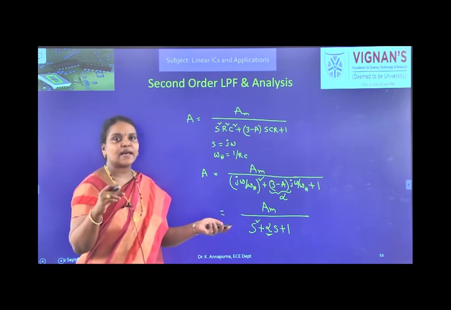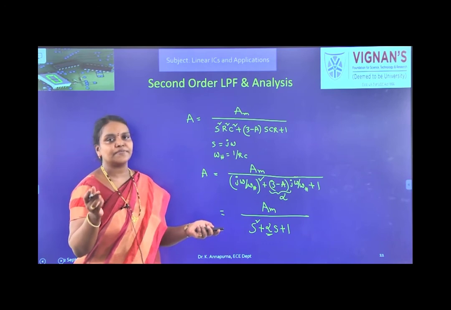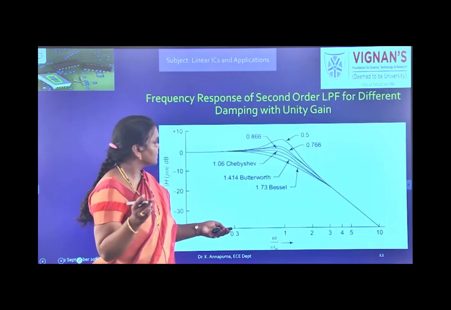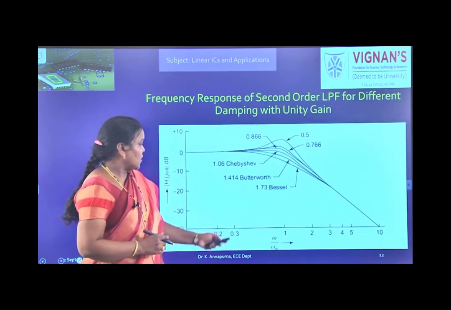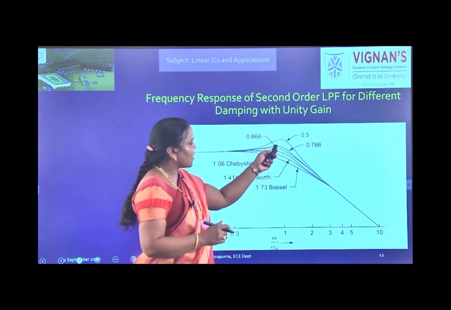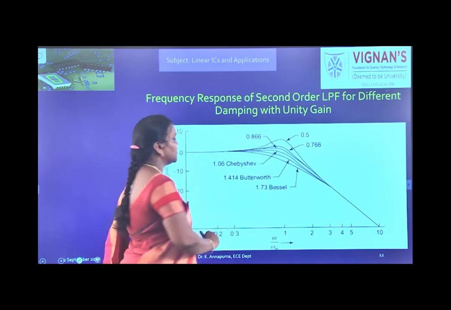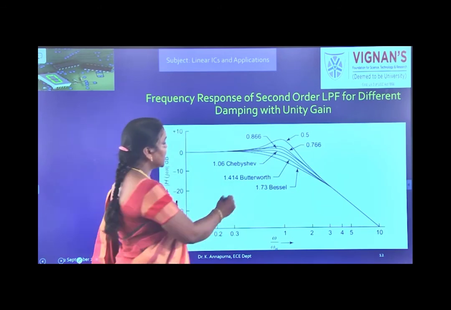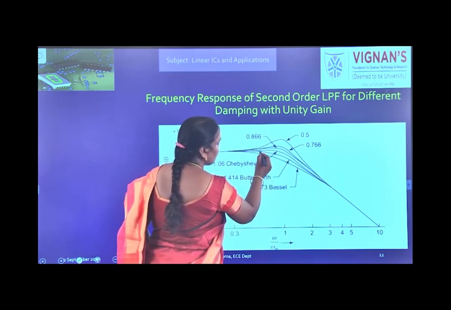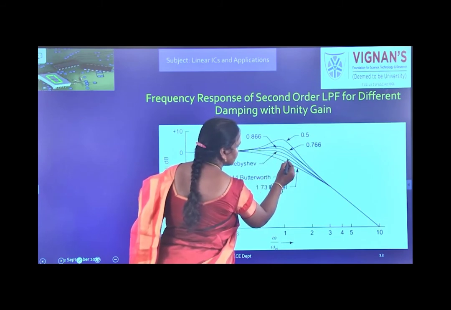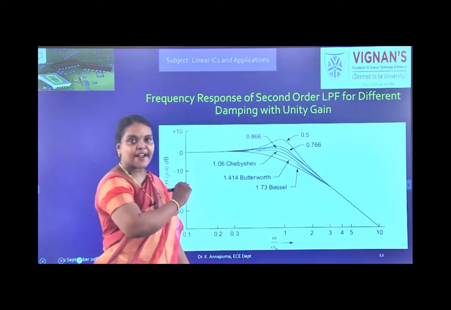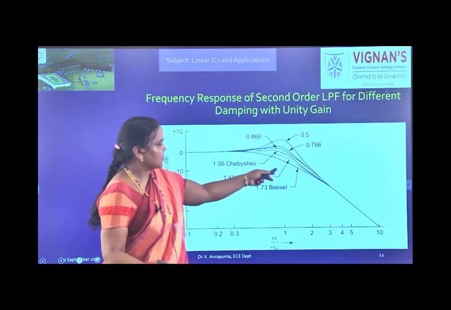Now for various values of alpha, you see how the frequency response will be. So here for various values of alpha, 1.414 is Butterworth. If you see this response, there are no overshoots, right? It is a flat pass band and the roll off is also good.